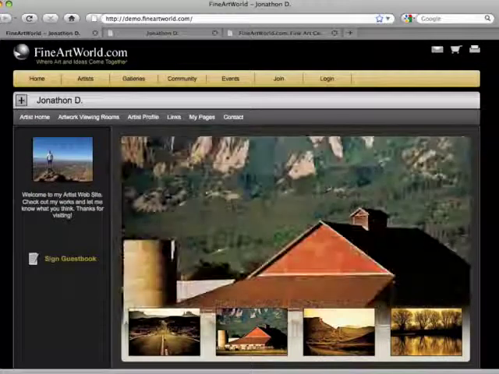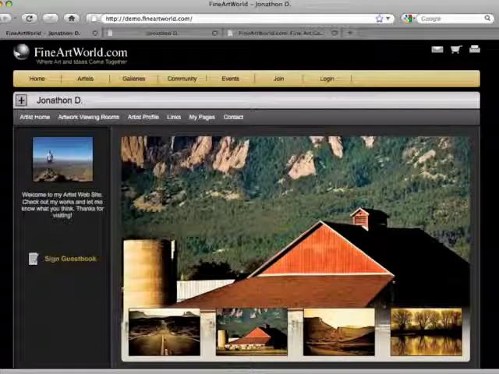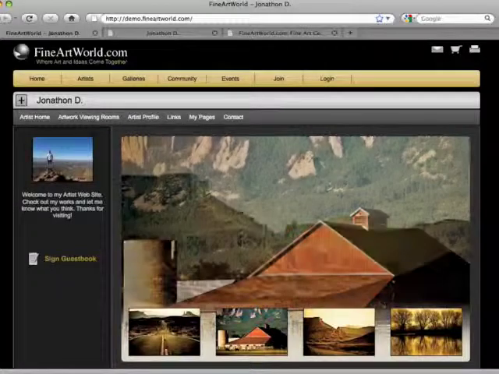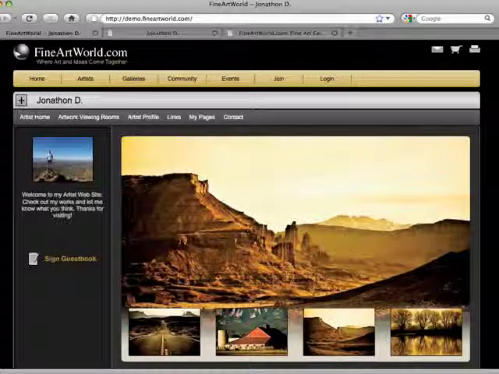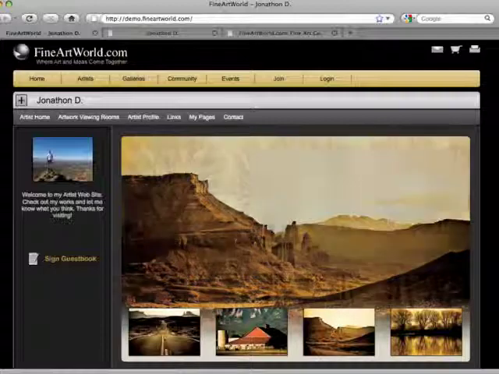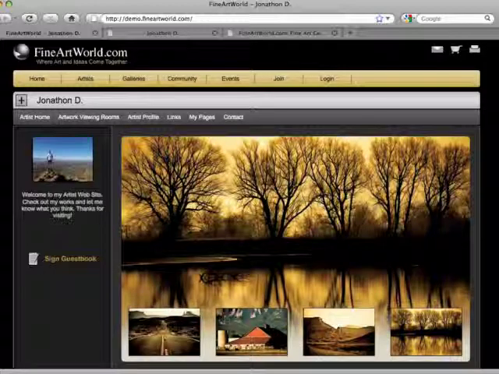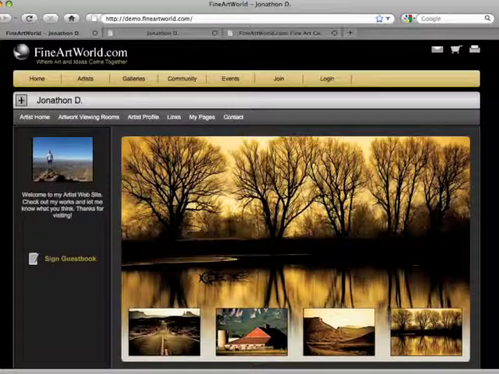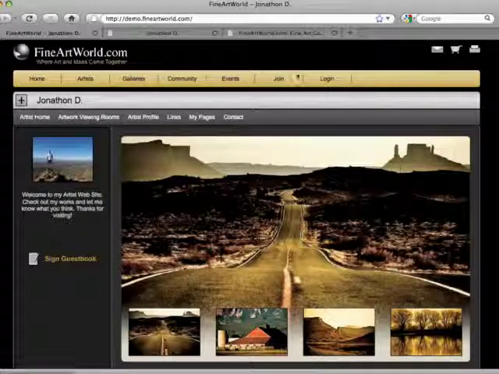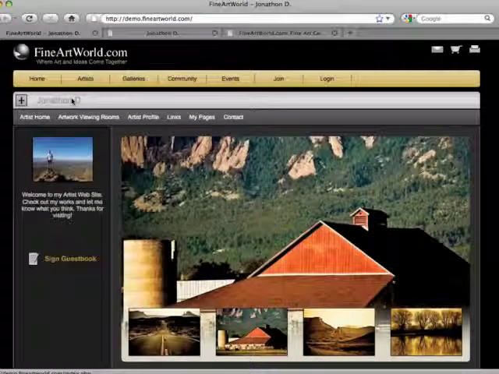The Fine Art World site title is comprised of three items: the artist's first name, last name, and gallery title or tagline. The site title appears in several locations. On the artist's community site, the site title appears both at the top of the web browser and in the silver bar immediately below the yellow menu bar.